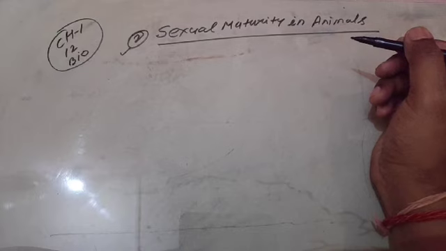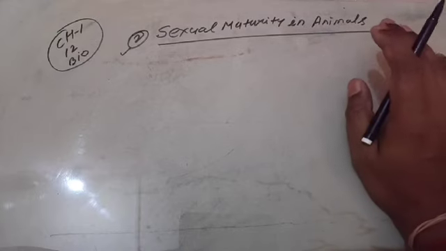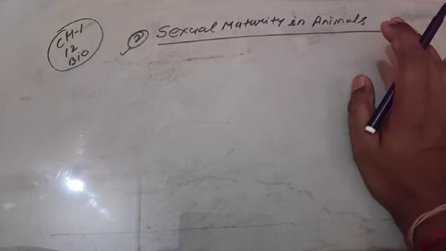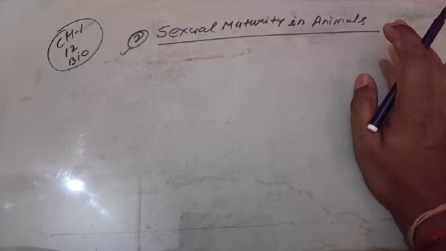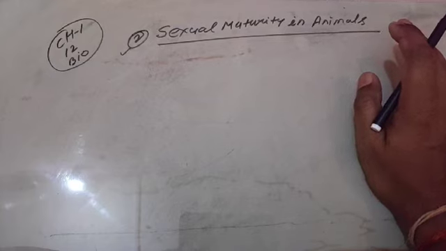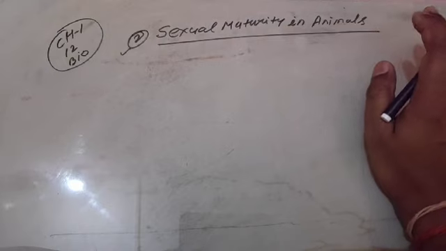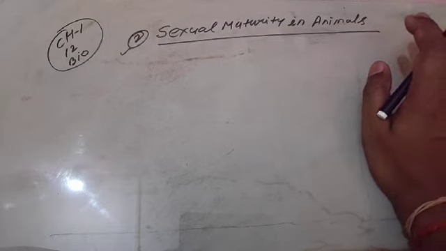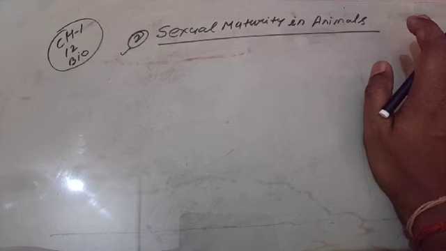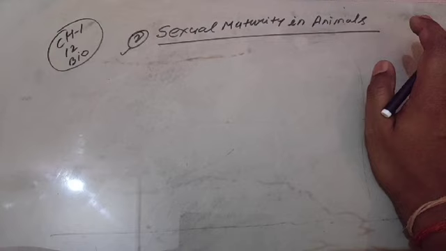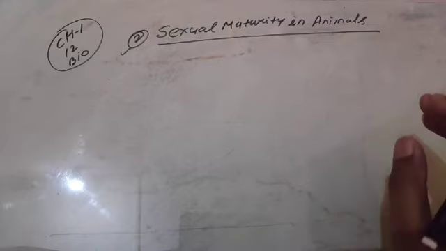What are the specific features by which you know that animals or plants have become sexually able for reproduction? The basic feature for plants is that they show the flowering phenomenon. Some plants may be monocarpic, some may be polycarpic. So if plants begin flowering, then it is the phase of sexual maturity.